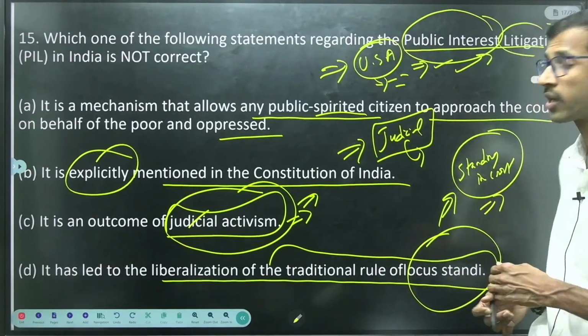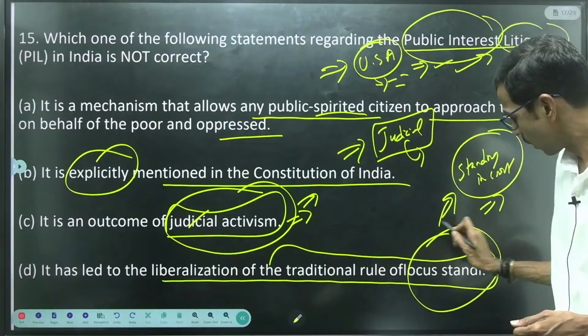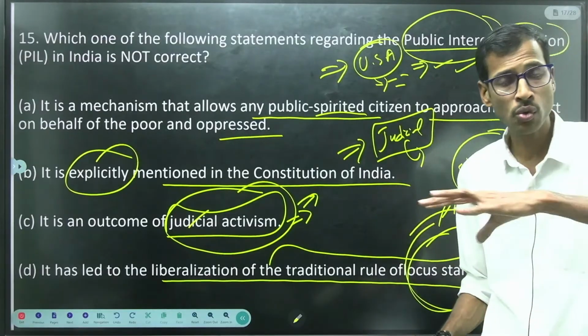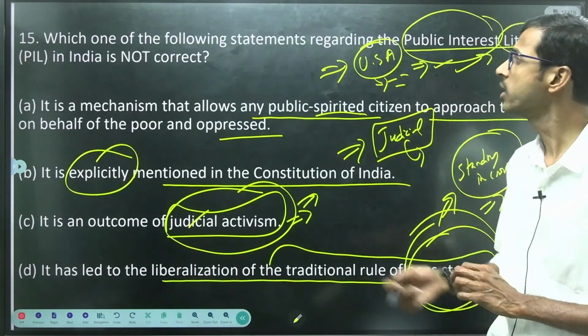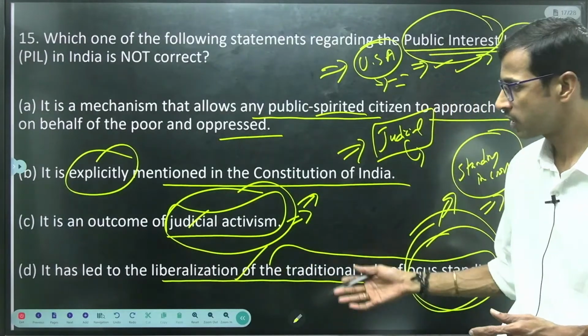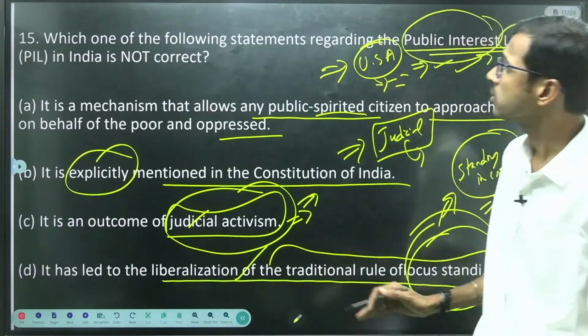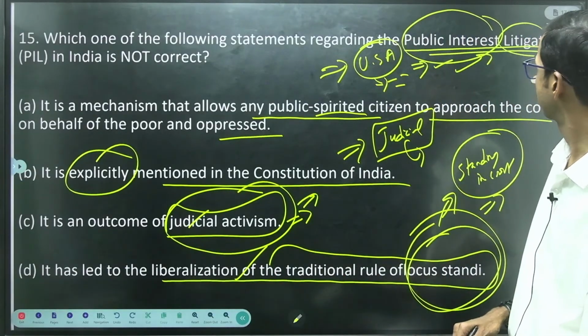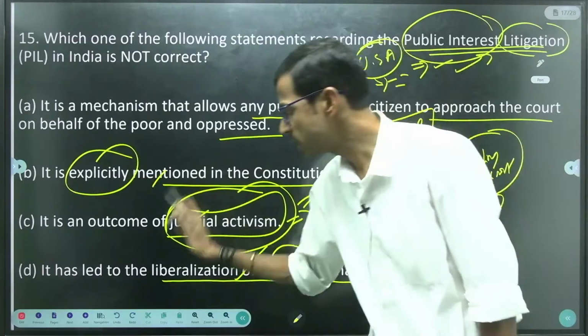So it was a complete liberalization of the traditional rule of locus standi here, right? That is the important thing about public interest litigation. So what is the incorrect statement here? B, explicitly mentioned, is the incorrect one.